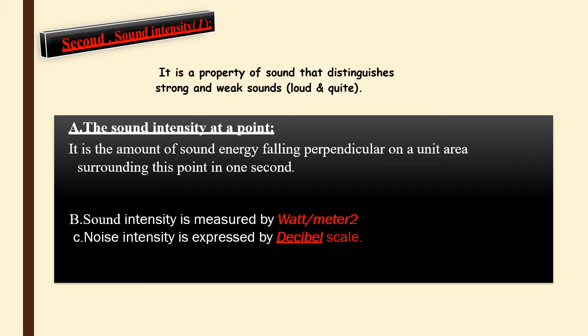The measuring unit of sound intensity is watt per meter square. And noise intensity, because it's so harmful and hard on the ear, is measured in decibels.